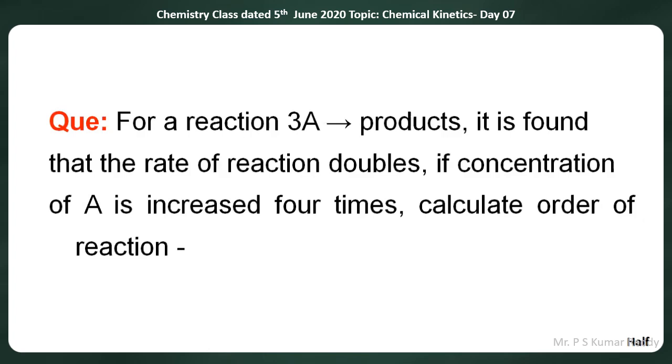Please note down the next problem. For a reaction, 3A gives rise to products.